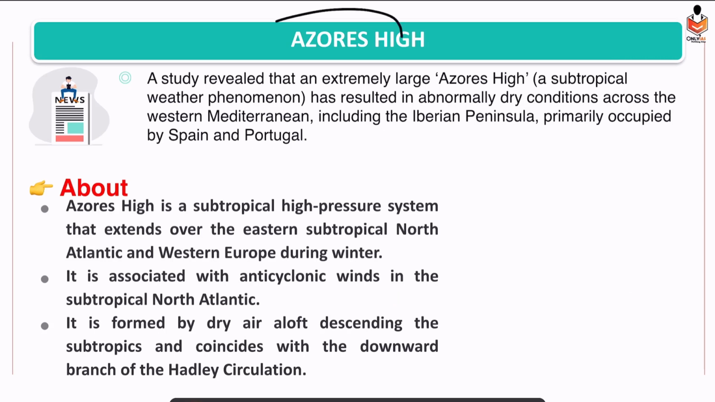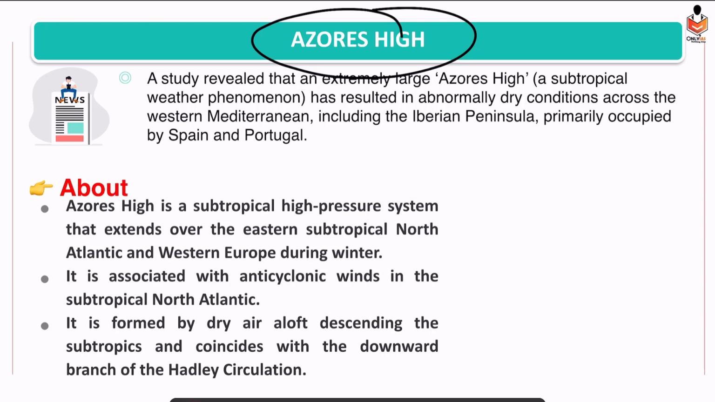Alright. Okay, so our next topic is Azores High. So what do we mean by Azores High? Okay, so why are we studying it? According to a study, what has been revealed is that Azores High is resulting in abnormally dry conditions in the western parts of the Mediterranean region, which includes Iberian Peninsula, Spain and Portugal.